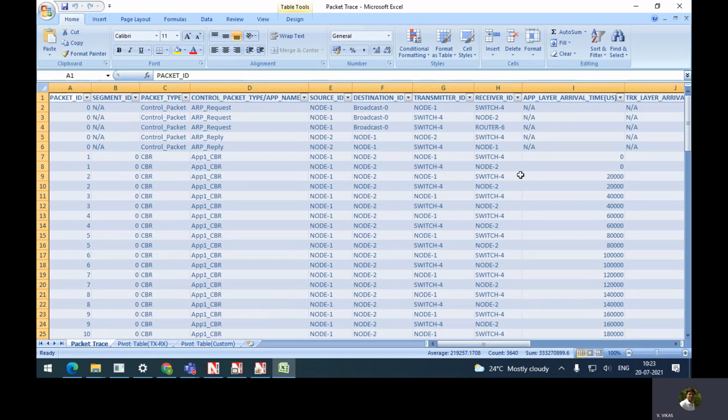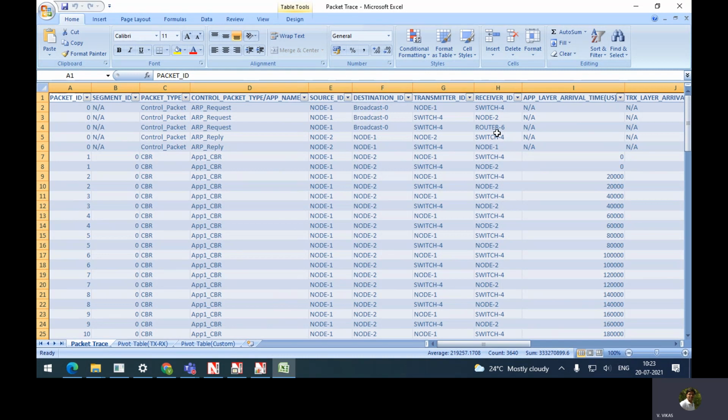If you observe here, we have packet ID, segment ID, packet type. What is a control packet type? Like you are going to have some control packets. Within that, what is the corresponding packet type? Source ID, destination ID. And remember, source ID and destination ID are different from transmitter ID and receiver ID. So source and destination are nothing but the starting position of the message and where it has to reach.